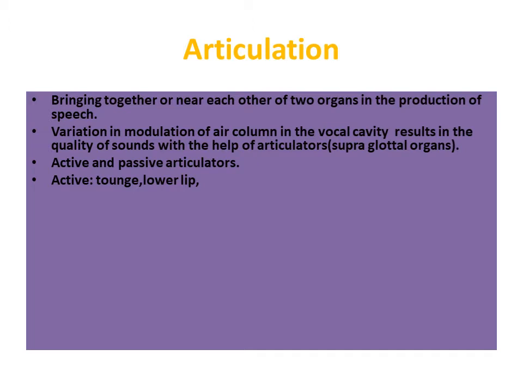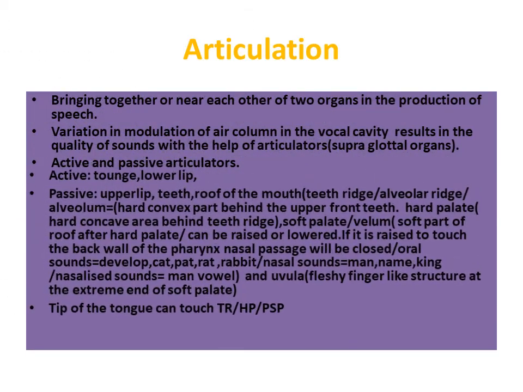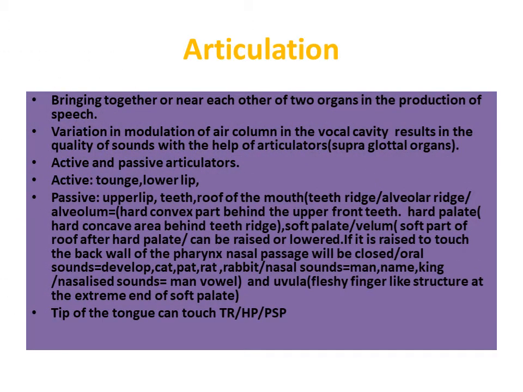For articulation, there are active articulators and passive articulators. Under active articulators come the tongue and lower lip. At the same time, the upper lip, teeth, and roof of the mouth.